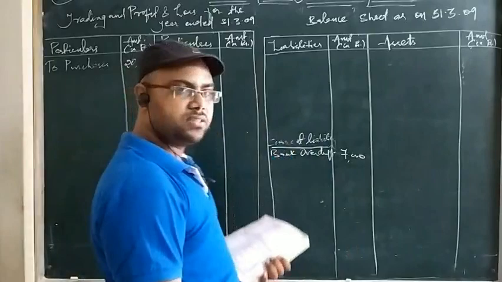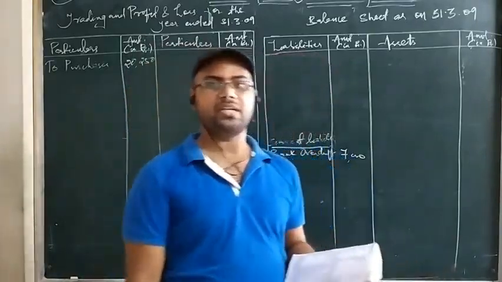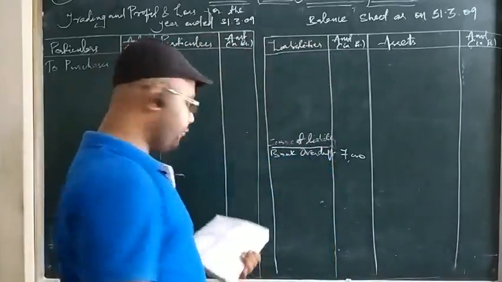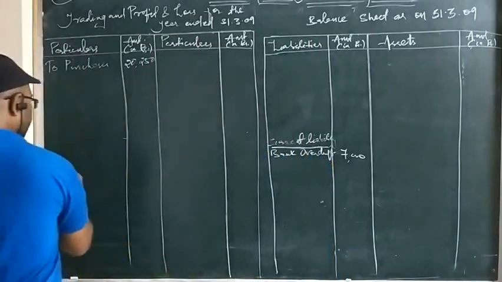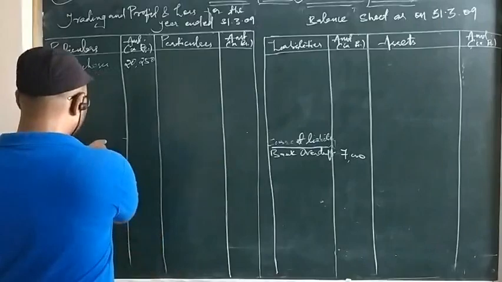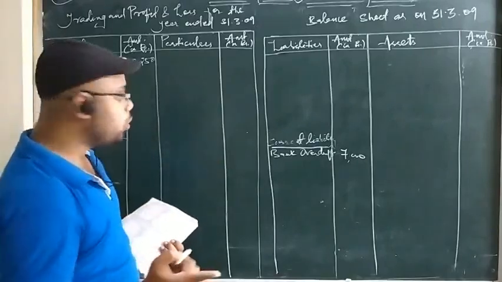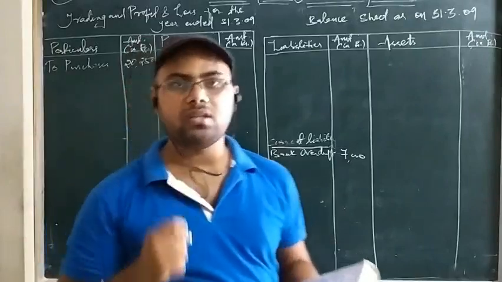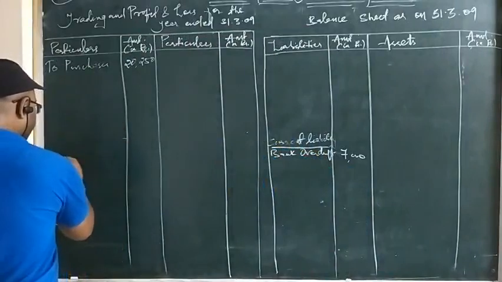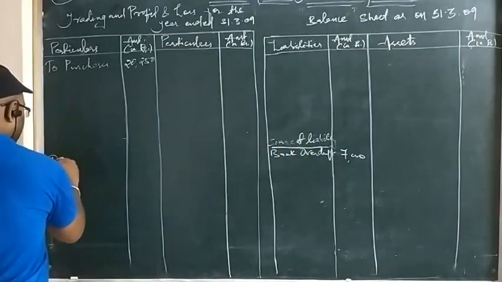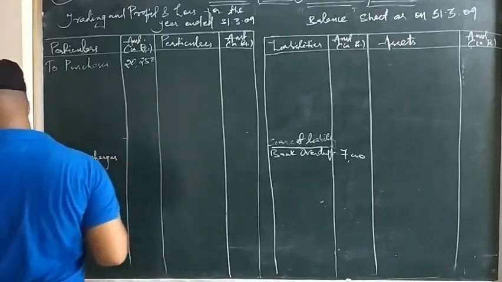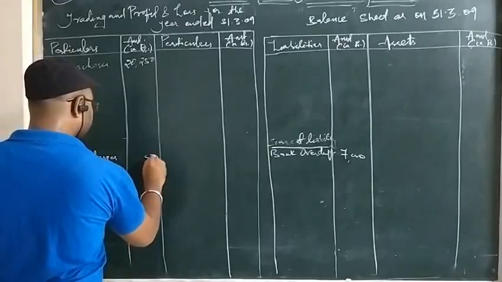The next, bank charges. Bank charges are of indirect nature. That means these are indirect expenses which will be posted on the debit side of the profit and loss account. Remember one thing: when you post items into the profit and loss account, leave a space on the debit side and also the credit side, because we don't know after closing the trading account what the result could be. That may be gross profit or gross loss. So we will leave a bit of space and write here, to bank charges, 50 rupees.